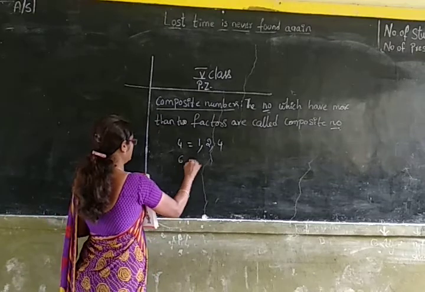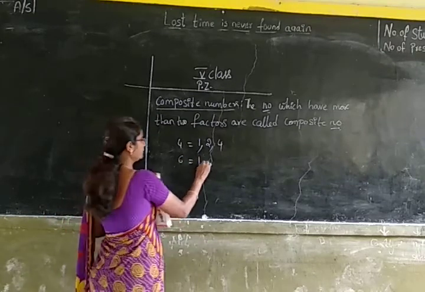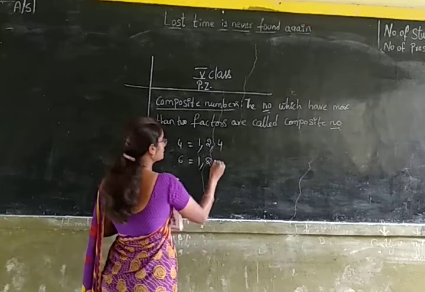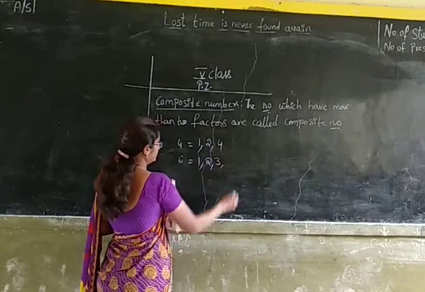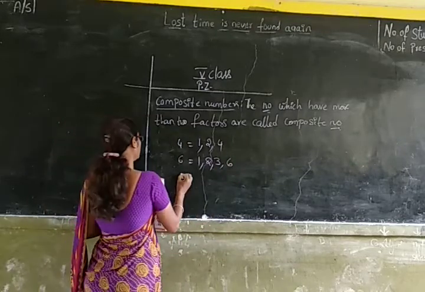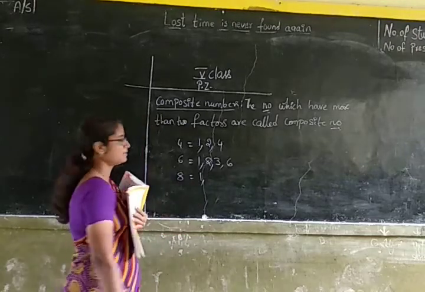Let us take 6. 6 is completely divisible by 1. 6 is completely divisible by 2. 6 is completely divisible by 3. And 6 is completely divisible by 6. Let us take 8. 8 is completely divisible by 1.